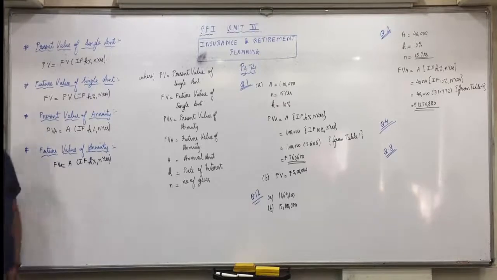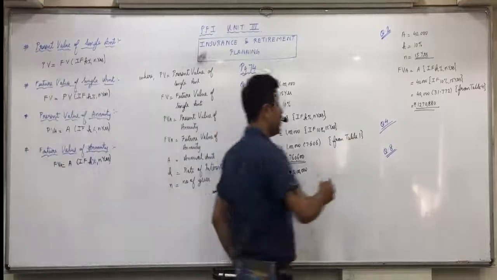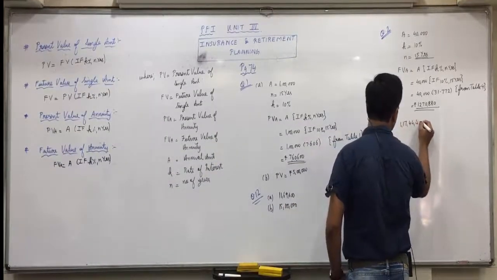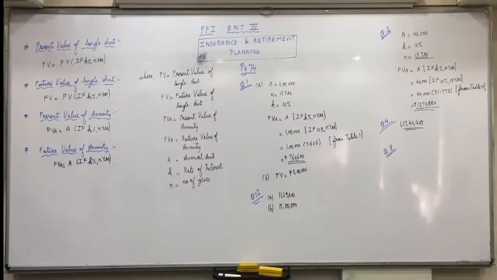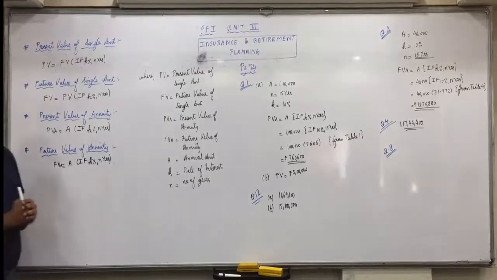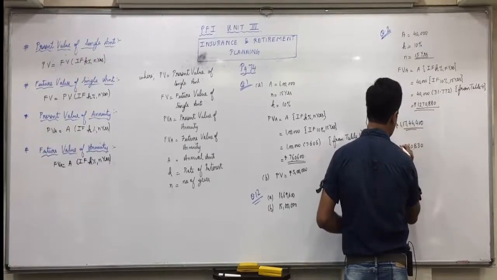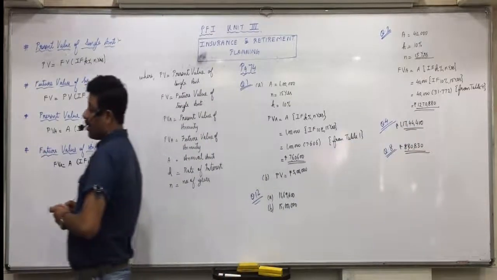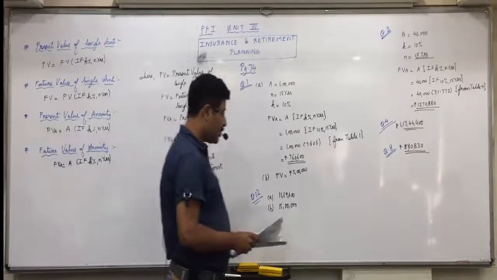Who all have done with question 4? What answer do you get? 1 crore 17 lakh 44,400. So do they reach the goal or not? That statement you'll write at the end. Thus couple will reach the goal if they deposit 4 lakhs every year. Question 8, all are completed? What answer? 8,80,830. So here also statement: thus Mr. Wala will accumulate rupees 8,80,830 in PPF account after 15 years.